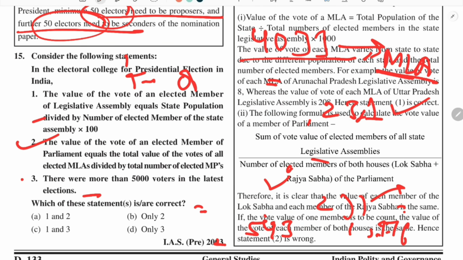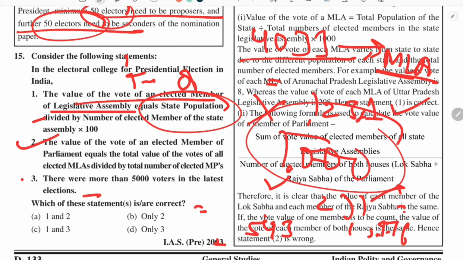Now you can calculate the vote value of an elected member of legislative assembly: total population divided by total number of elected members. It is not multiplied by 100, it is in fact divided by 1000 for the simplification of the number. And the second point is the total value of votes of elected MLAs.